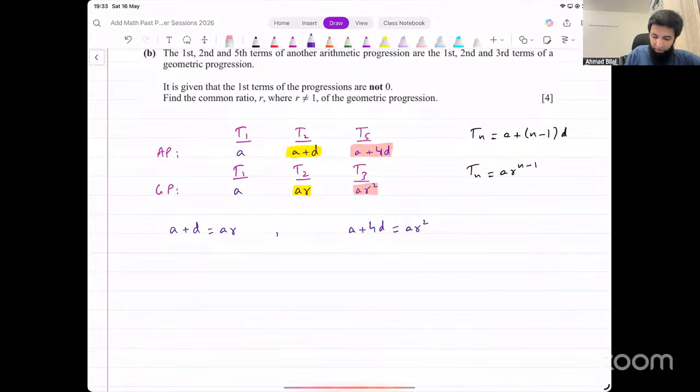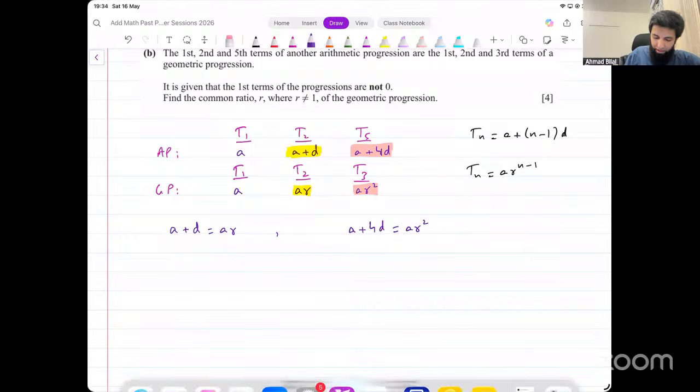Let's just start working. From the first equation, I could say if I divide A on the other side, that will give me A plus D divided by A. Let's input that in the other equation and see what that gives us. Since we want to find the value for R, let's make something else the subject.